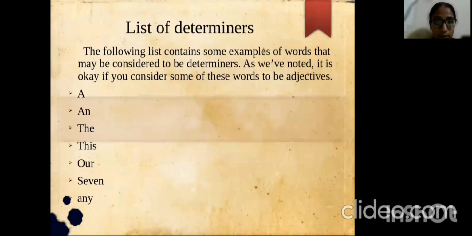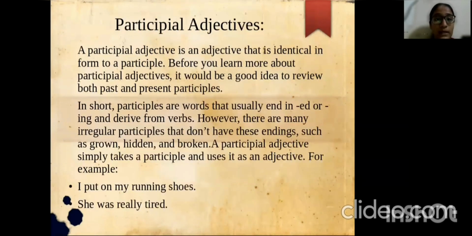These are the list of determiners which we use commonly in our daily lives: a, an, the, this, our, some, any, and so on. Participial adjective. A participial adjective is an adjective that is identical in form to a participle. Before you learn more about participial adjectives, it would be a good idea to have a review about past and present participles.